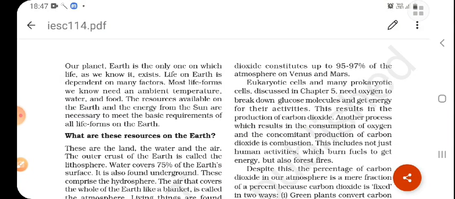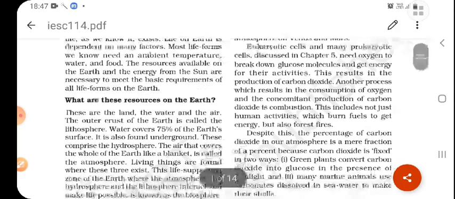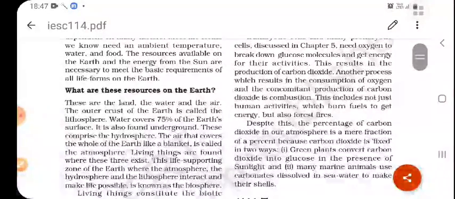So what are these resources on Earth? We have to discuss in this chapter, and how we are using these resources. The main resources are the land, water, and the air. The outer crust of the Earth is called the lithosphere. That is our land.